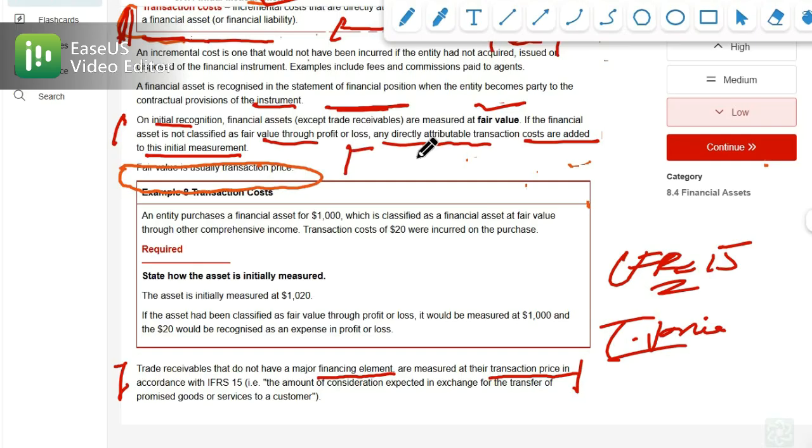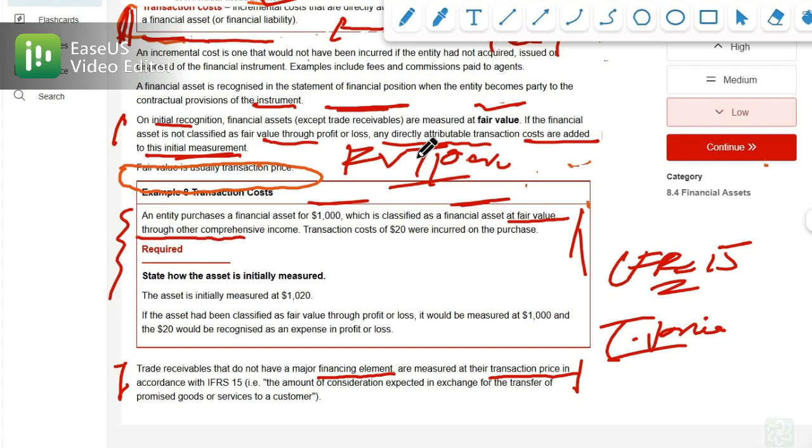An entity purchased a financial asset classified at fair value through other comprehensive income, which means it is not classified at fair value through profit or loss, and there is a transaction cost on the purchase.